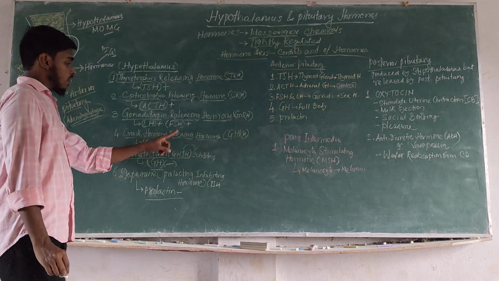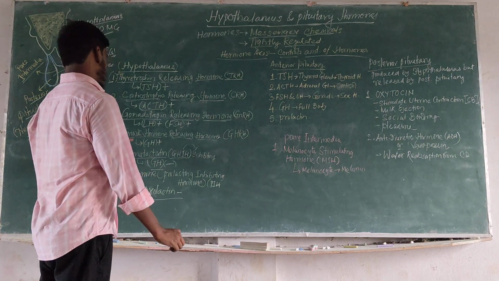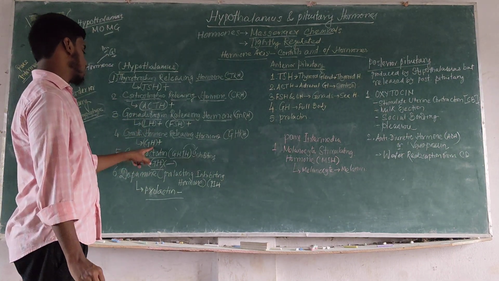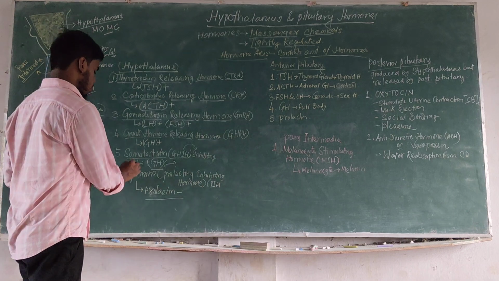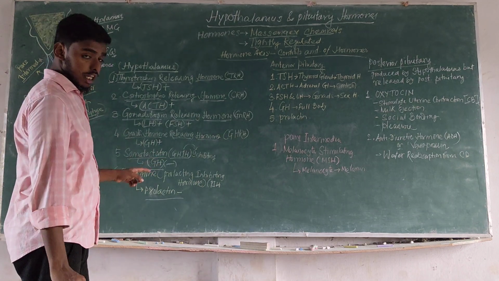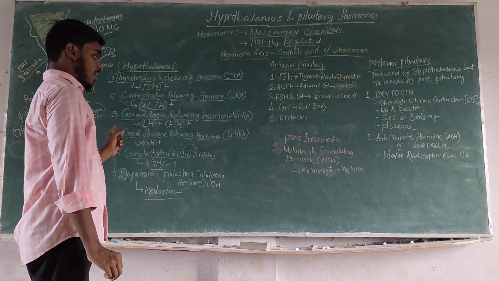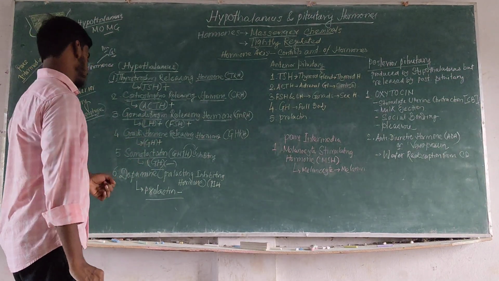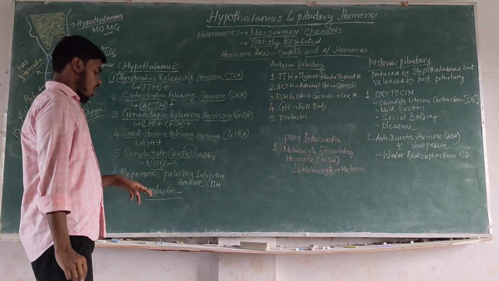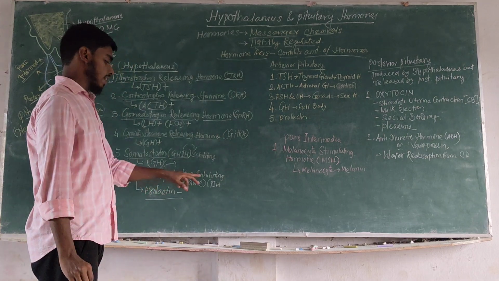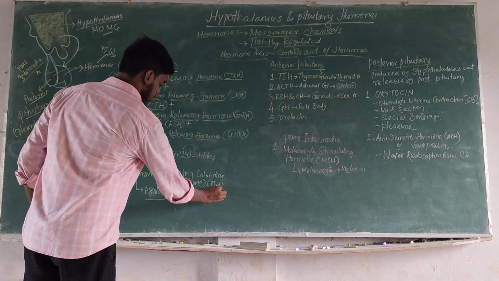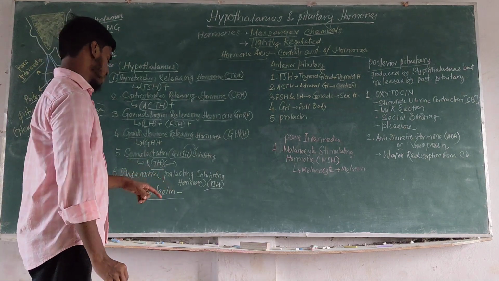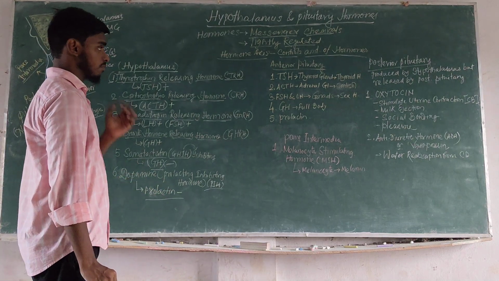GHRH stimulates the anterior pituitary to release growth hormone. Somatostatin, or growth hormone inhibitory hormone, goes to the anterior pituitary and stops growth hormone release. And dopamine, also known as prolactin inhibitory hormone or PIH, acts on the anterior pituitary and the mammary gland to stop prolactin.